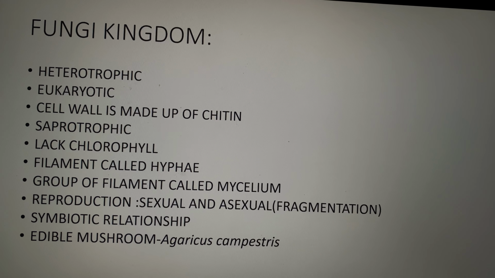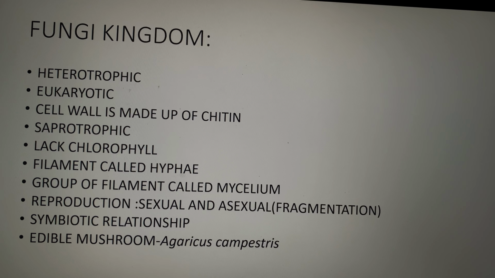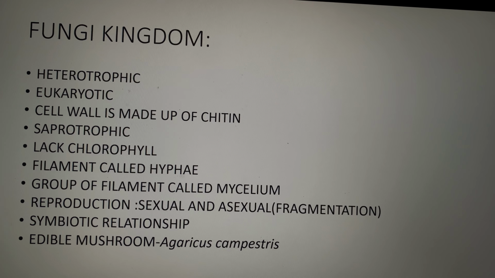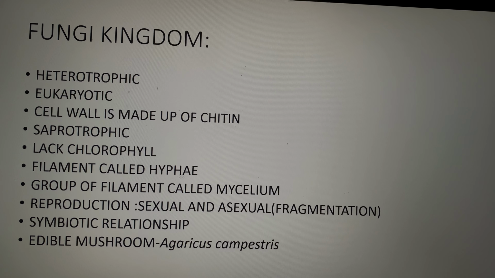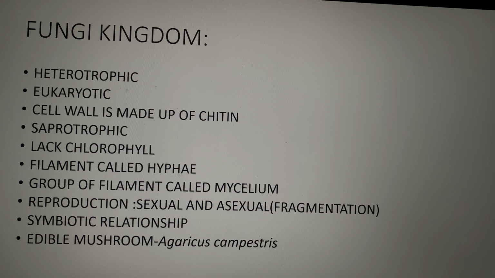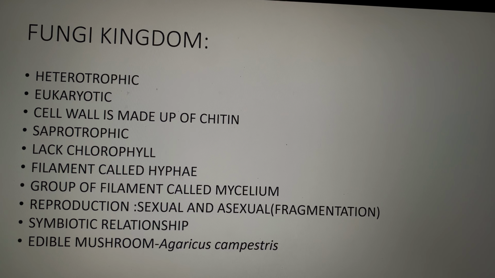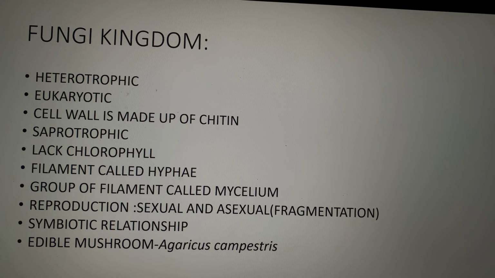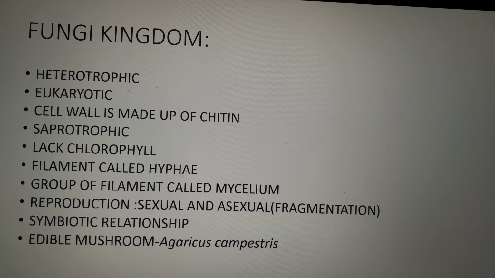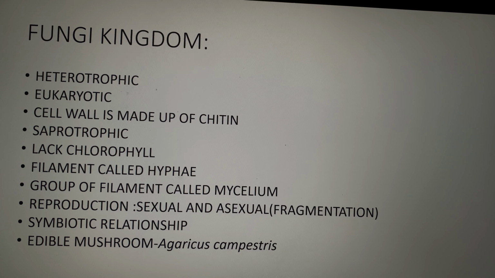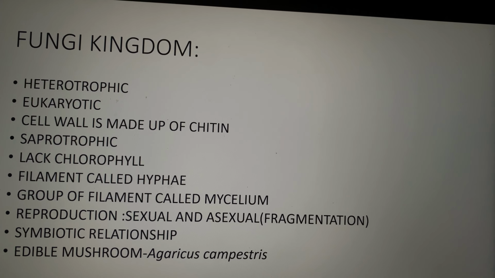They can reproduce both sexually as well as asexually, and they follow fragmentation in asexual reproduction. Symbiotic relationship is where mutual benefit is provided, and edible mushroom is known as Agaricus campestris.